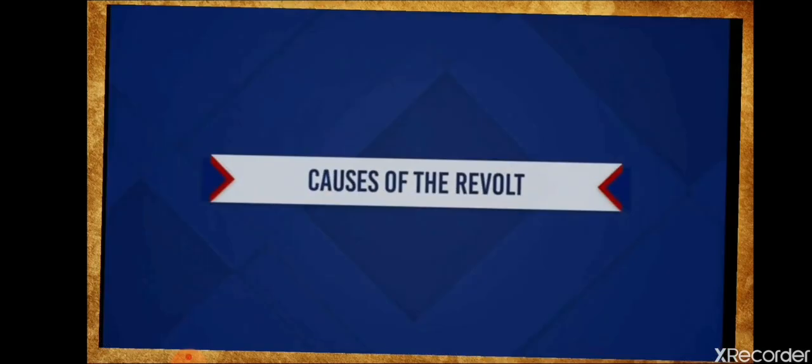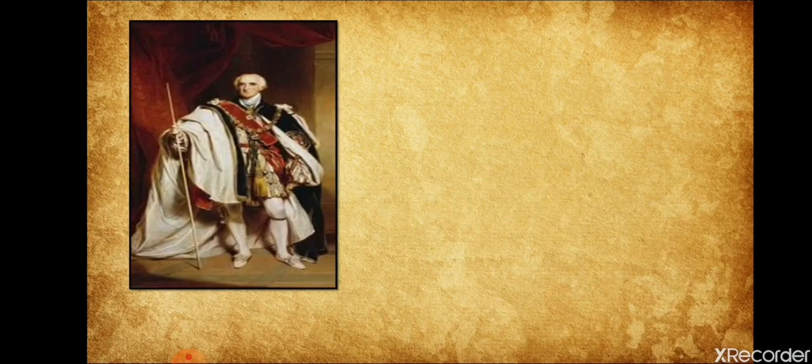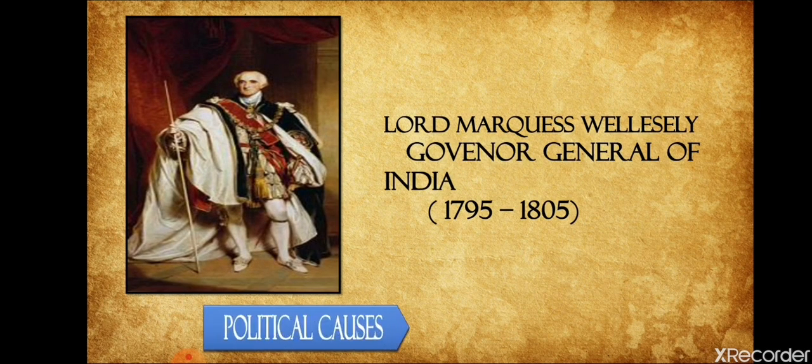Basically, now we are going to learn what were the causes of the revolt of 1857. What were the reasons that caused such a big revolt against the Britishers? So let's start with the first one. The first one is the political causes.